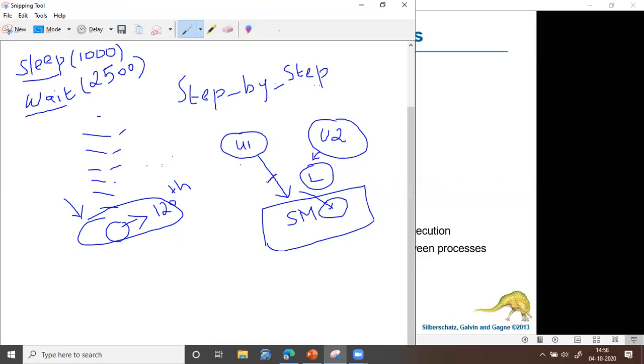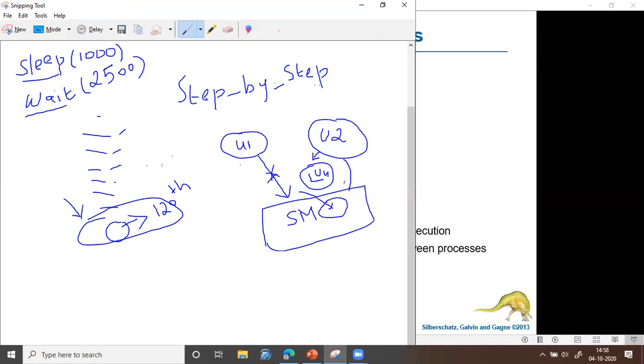Then finally, when the user finishes accessing, the lock will be removed. Once the lock is removed, it becomes unlocked. Unlock U1, I'm calling it U1. Now that it is unlocked, user 2 checks again, and it means user 1 is not using it, so now he can use it.